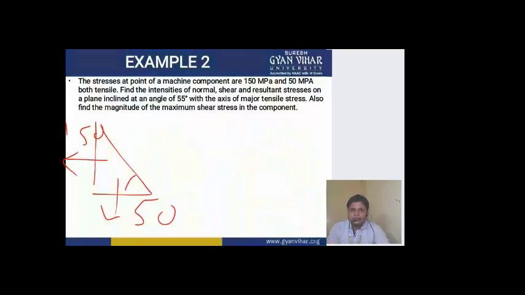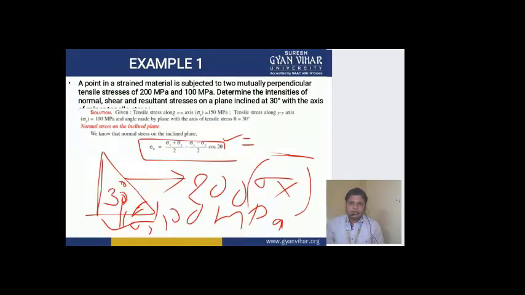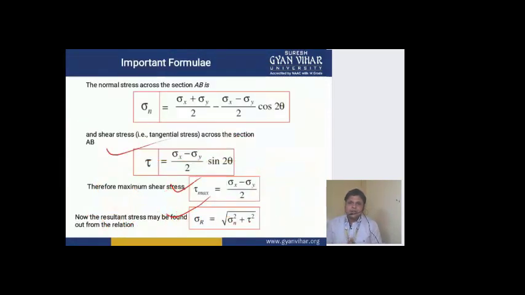Finally, if it is asking you for maximum stress, I've told you that maximum stress value you get at theta 45 degree, and the expression becomes sigma x minus sigma y by 2. This gives you the maximum stress, means tau max, maximum shear stress. So tau max is equal to sigma x minus sigma y by 2. From this formula, you can calculate the maximum stress. All right, as you can see here, we have derived.